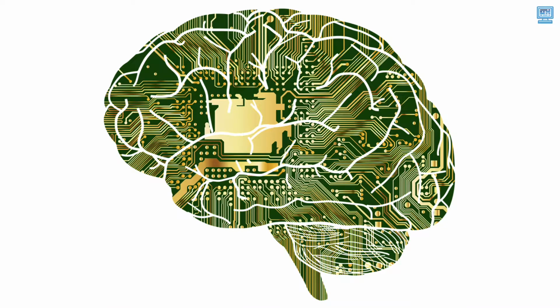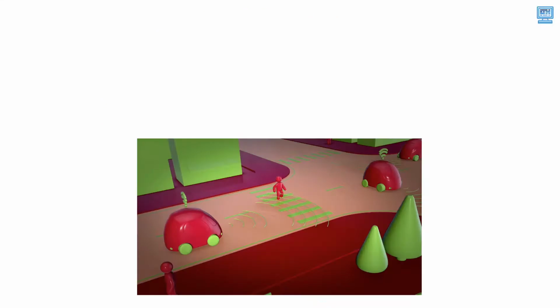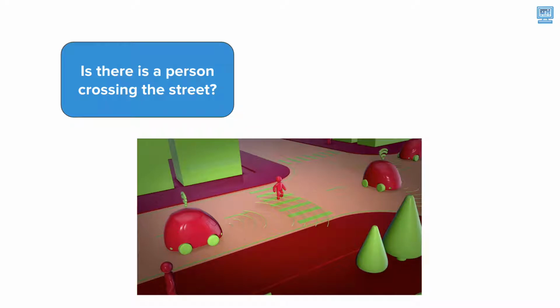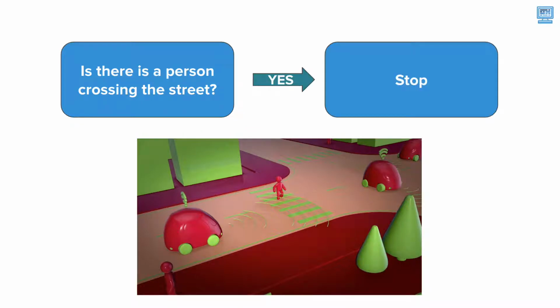The goal of artificial intelligence is to translate this human decision-making process into a process that machines can also follow. This is where programming comes in. Our goal is to create programs that give machines a set of rules to follow in order to make the right decision. Let's take a look at autonomous vehicles. We can create a program that has the car ask, is there someone crossing the street? If the answer is yes, we program the car to stop and let the person cross.